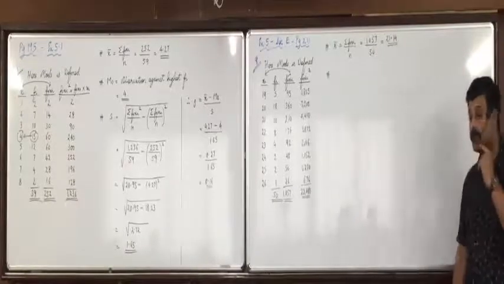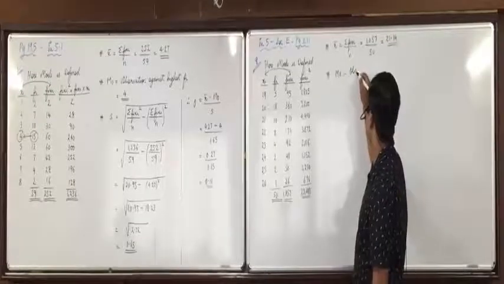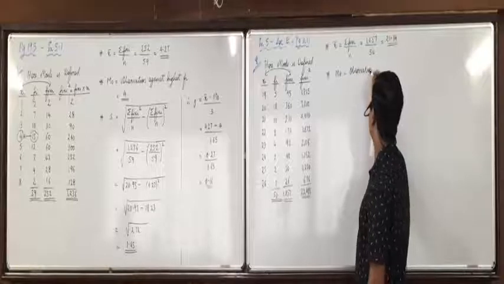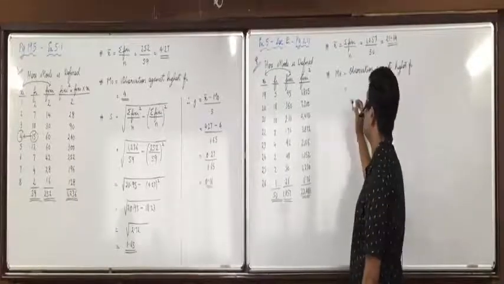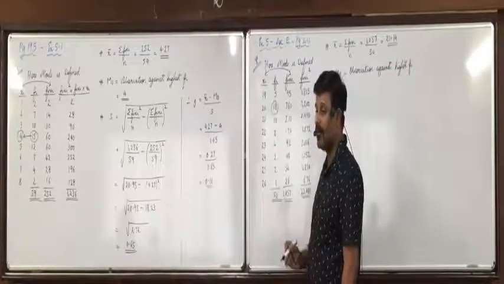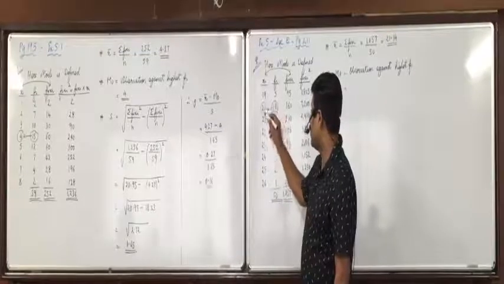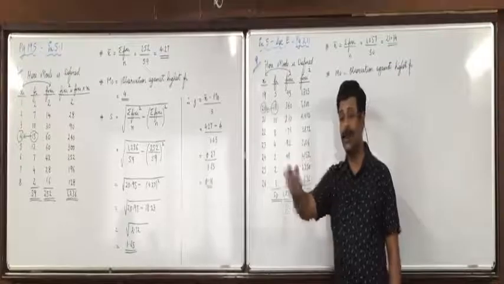Then mode is equal to the observation against highest frequency. What is the observation? 18 is the highest frequency. Is mode 18? No, mode is 20. Did you understand this, the observation against highest frequency?